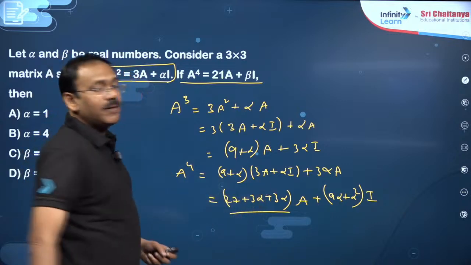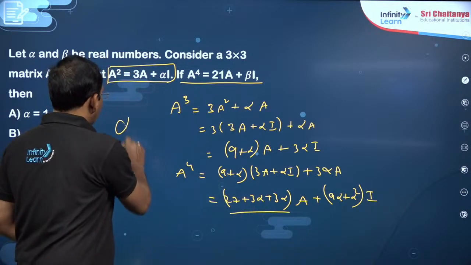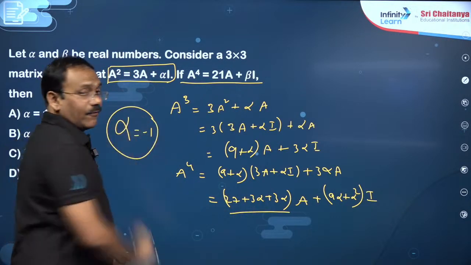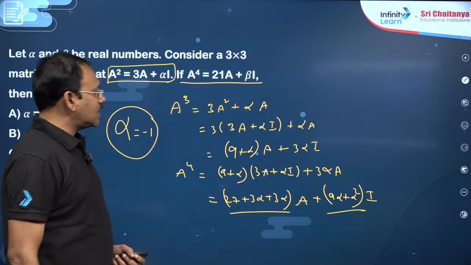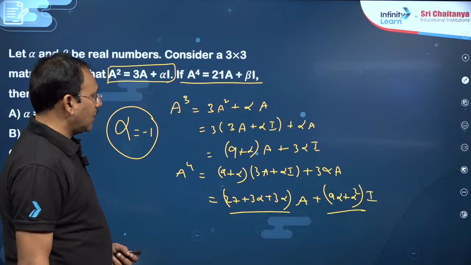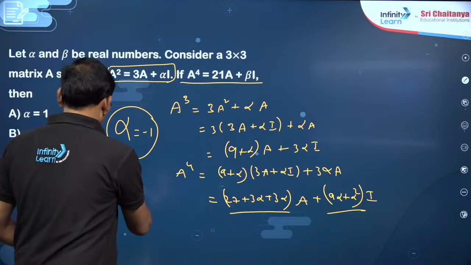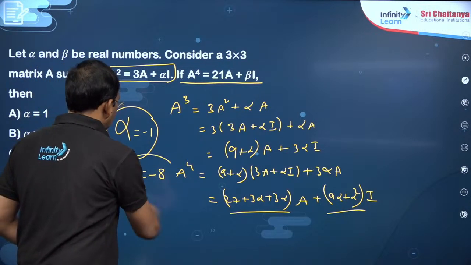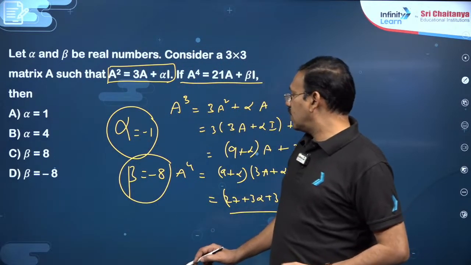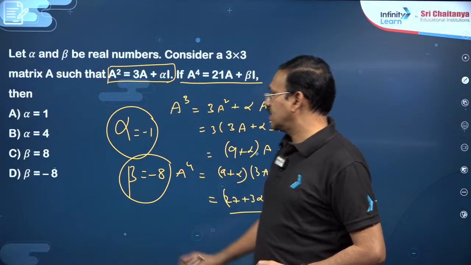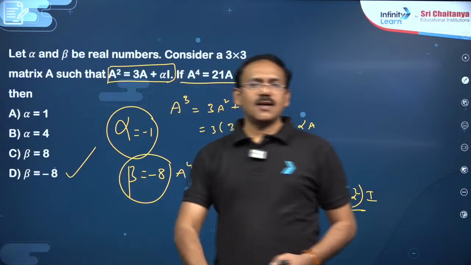So 6 alpha will become minus 6. Alpha value is minus 1. If alpha is minus 1, I coefficient is beta. That is minus 9 plus 1 is beta. That is minus 8 is beta. Beta is minus 8. With this simple calculations, observation, dear students, you are going to get alpha minus 1, beta minus 8. So option D is the right answer.